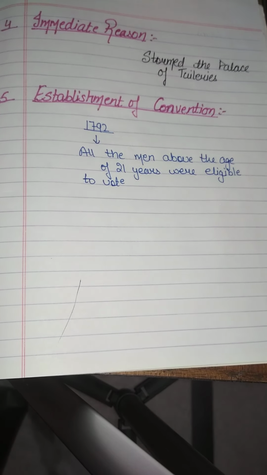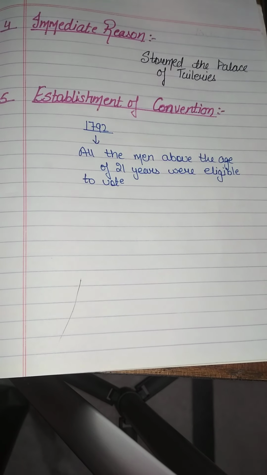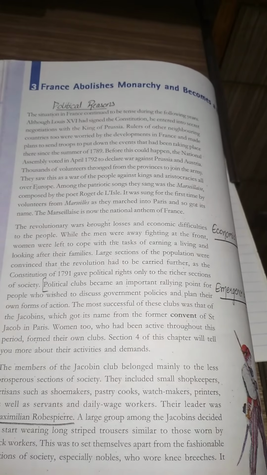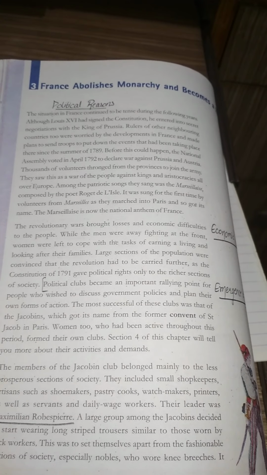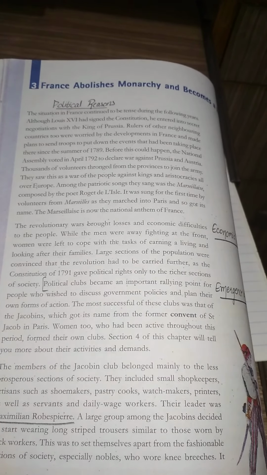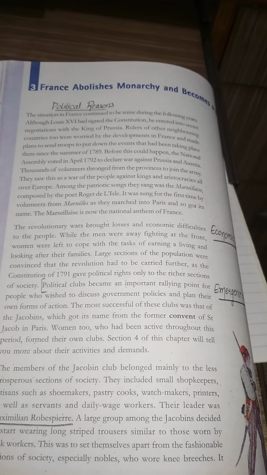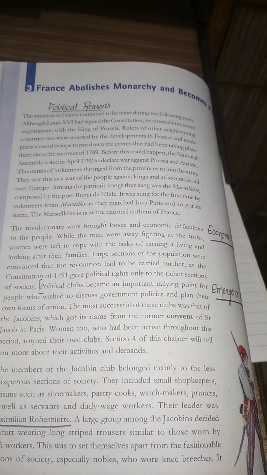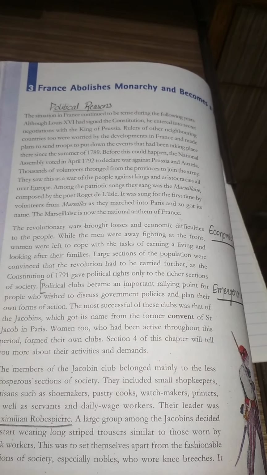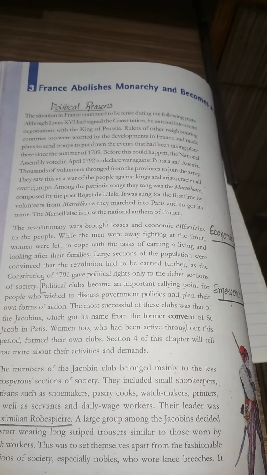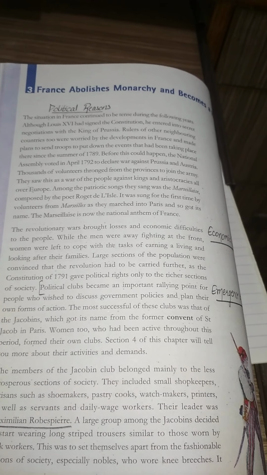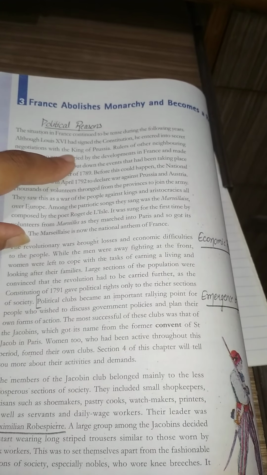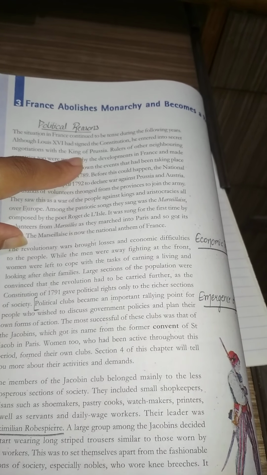Let us clear the particular subheadings by paragraphs. So now in the very first paragraph you have the political reasons why the people started establishing the republic. As Louis XVI signed the constitution, which we read about in the previous topic, at this moment he came into a secret negotiation, or a secret contract, with the King of Prussia.